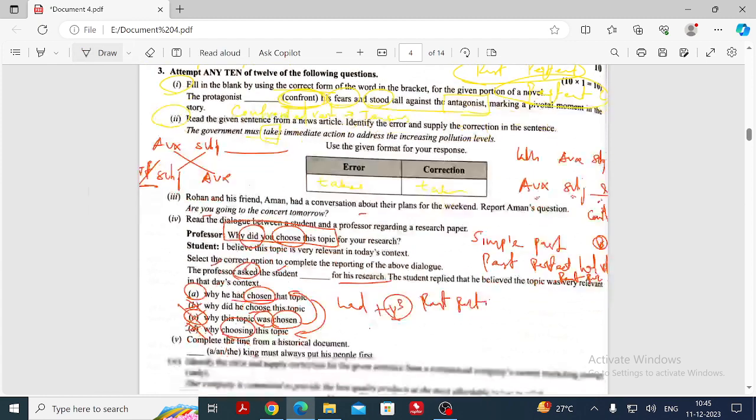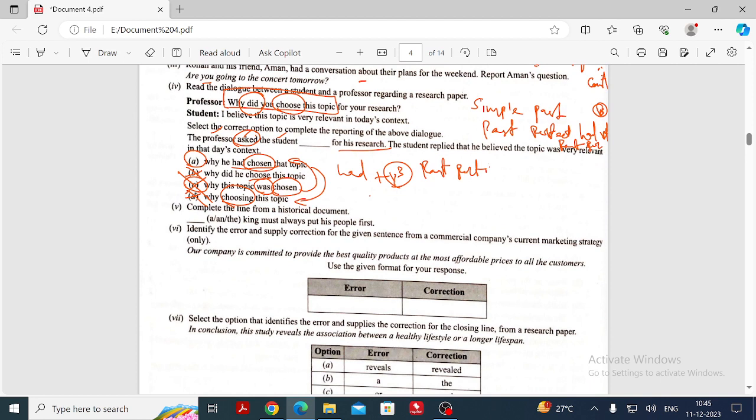Okay, and next, here we have a very easy question. What should be the answer, my dear? King must always put his people first. A, an or the? The means particular. The means particular. What it means is that king means a king.